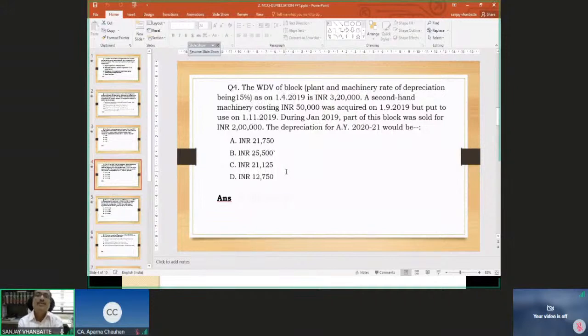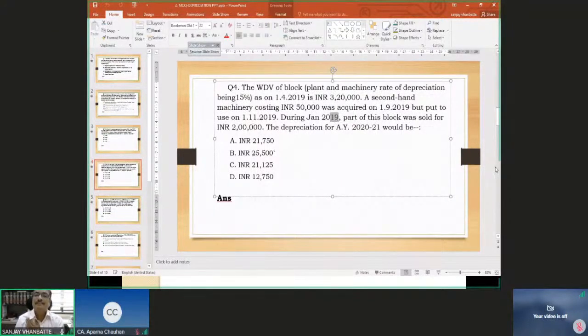A second-hand machine costing 50,000 rupees was acquired on 1st September 2019, but put to use on 1st November 2019. No, it is during June 2019. During June 2019 or January 2020 should be written here. This should be read as 2020.